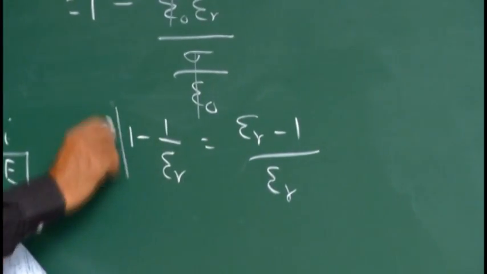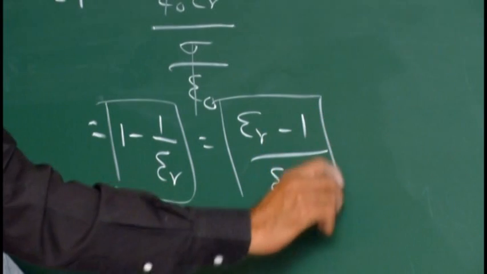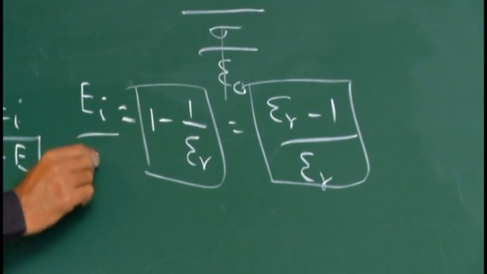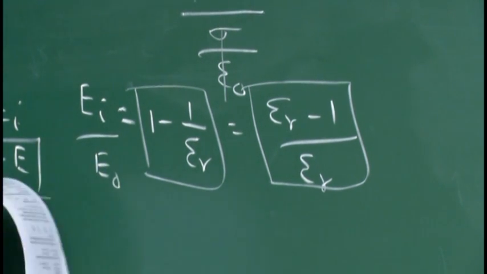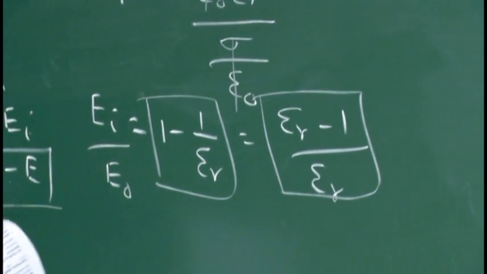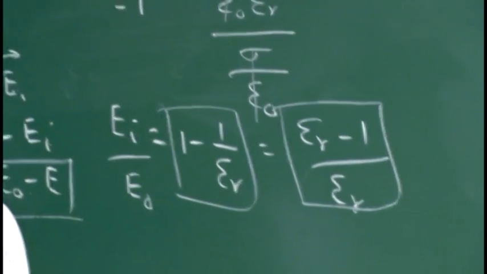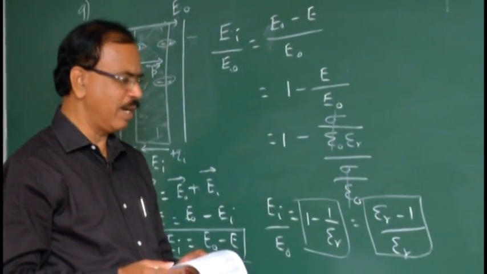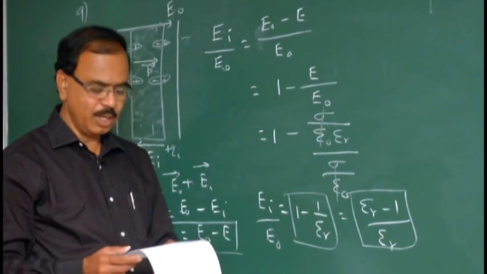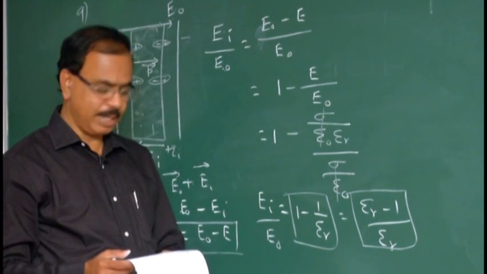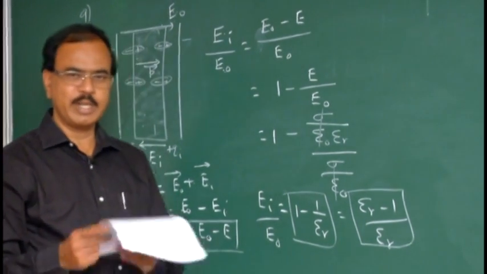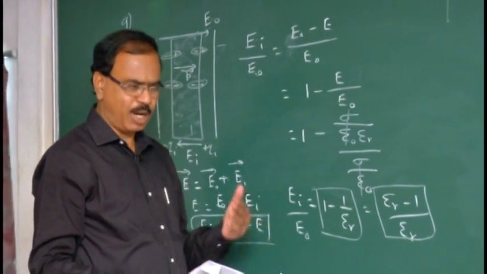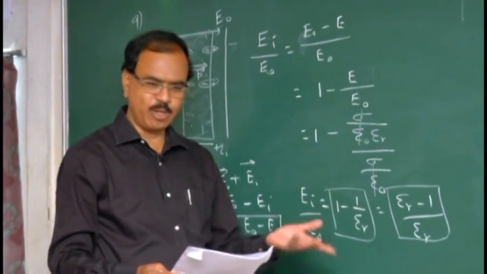So in the options either this one should be there or this one, both are the same. Let us see what is there. The ratio of the induced and inducing electric field: option A epsilon r, no. Option B 1 by epsilon r, no. Option C epsilon r plus 1, no. We have got minus 1. Option D epsilon r minus 1 the whole divided by epsilon r. Option D is correct. So for the four questions in a row the concept is the same, but the questions are different.